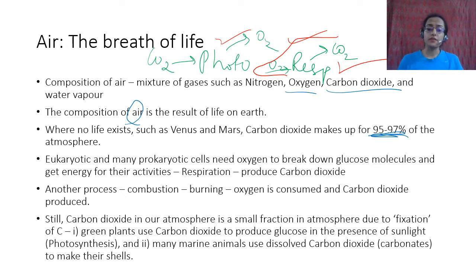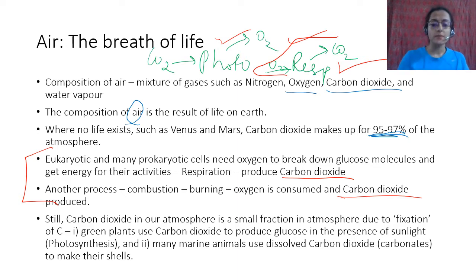So even though these two things keep happening, there are so many animals that give out carbon dioxide, and so much oxygen being consumed and carbon dioxide produced by combustion of fossil fuels, especially petrol or coal. The energy you get in lights and so on is because of coal burning, mostly in India. So a lot of carbon dioxide is produced, but it is still a very small fraction in the atmosphere, right? Why is that?